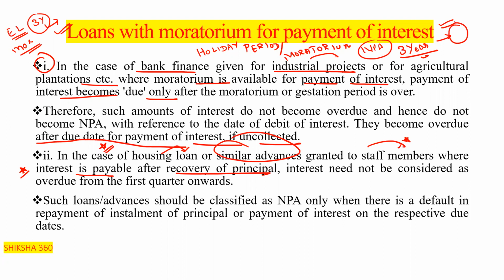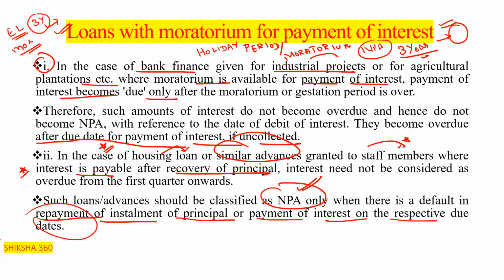Such loans or advances should be classified as NPA only when there is a default in the repayment of installment, either of the principal or payment of interest, on the respective due dates.